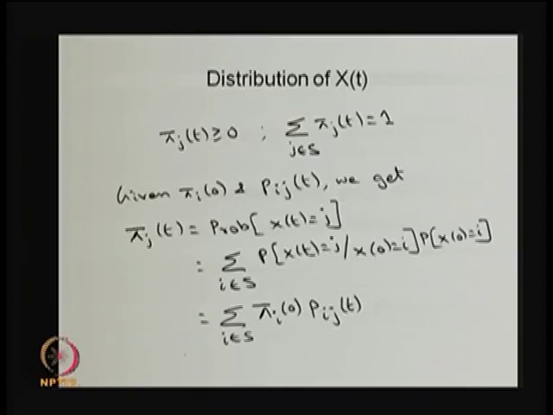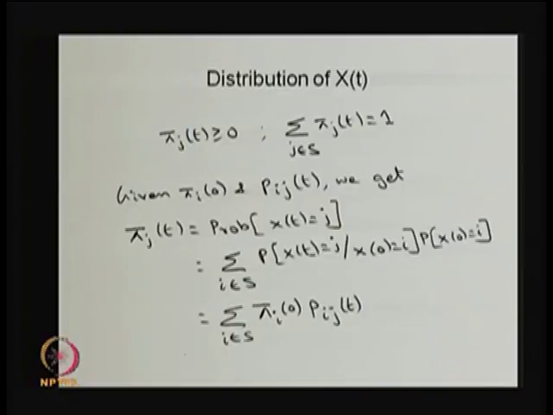That means, if you want to find out the distribution of x of t for any time t, I need an initial state probability vector as well as the transition probability of the system moving from one state to other states. Usually the initial state probability vector is given. So, what we want to find out is Pij of t. How to find the Pij of t, that derivation I am going to do in the next 2-3 slides.